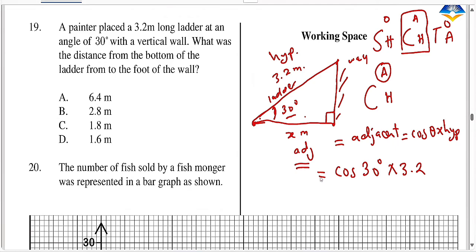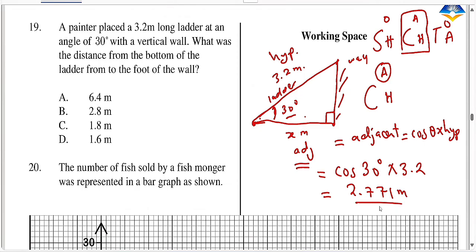Okay, if you know the special angles, then cos 30 is √3/2. Okay, so that's cos 30 times 3.2, and it should give you around 2.771 meters.